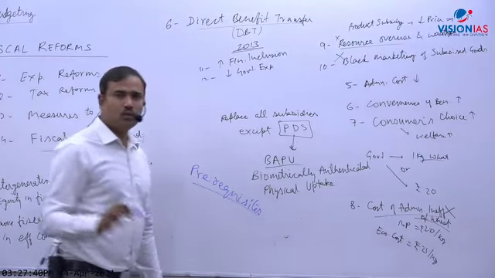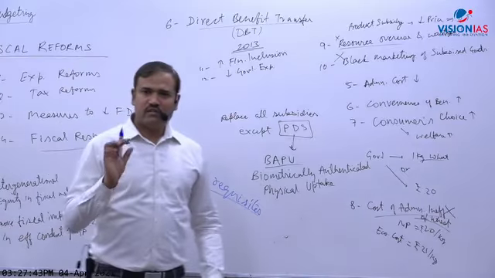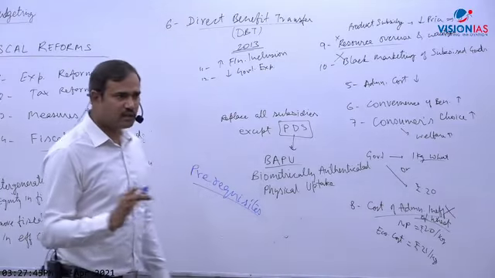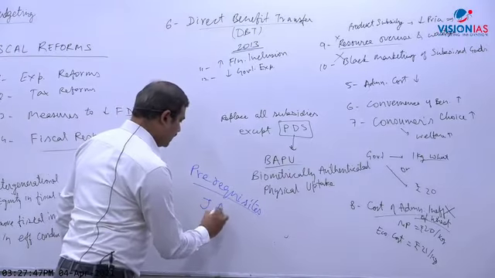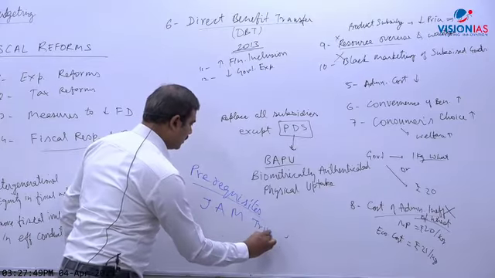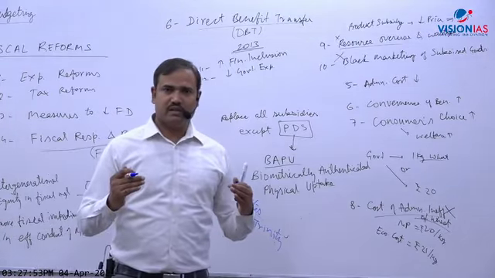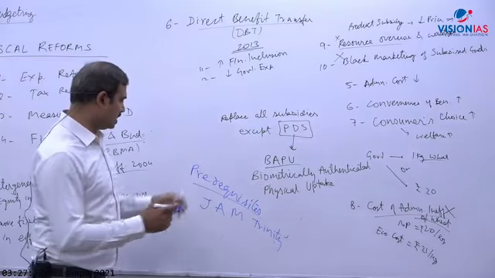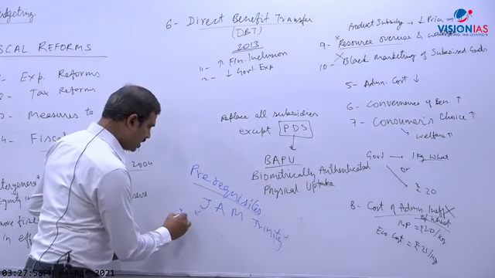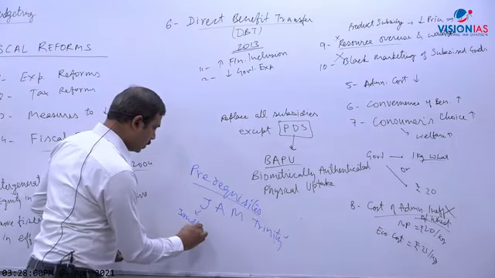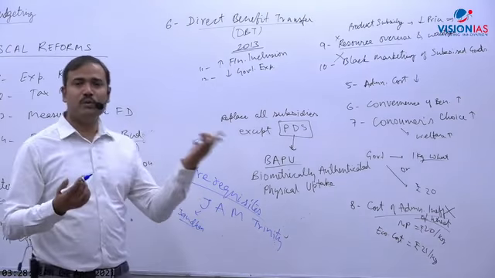Prerequisites, conditions. To implement DBT, we need three things, and that is called the JAM Trinity. JAM. So to implement DBT, the precondition is JAM. What is JAM? J for Jan Dhan, because people should have a bank account, only then money could be transferred.